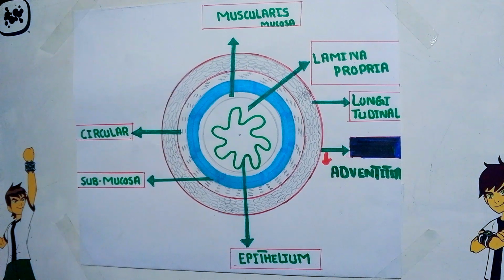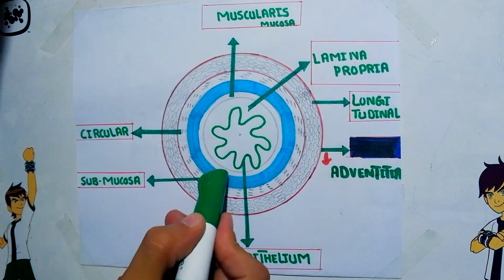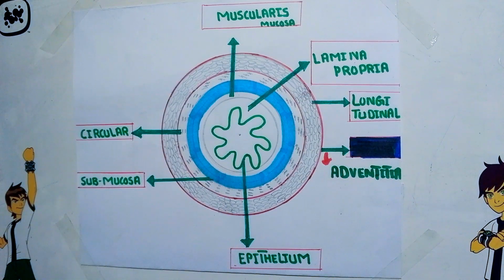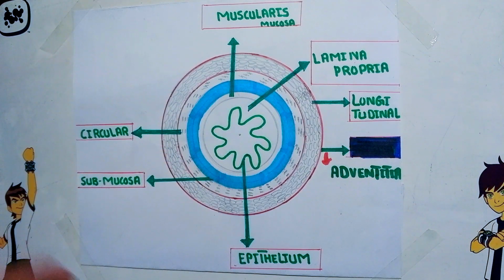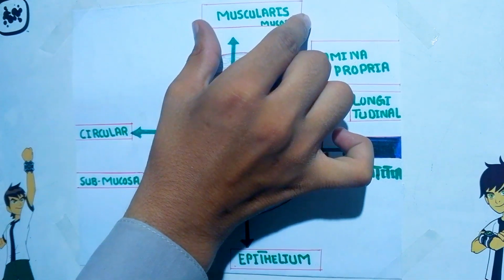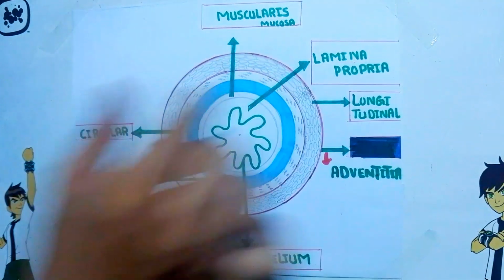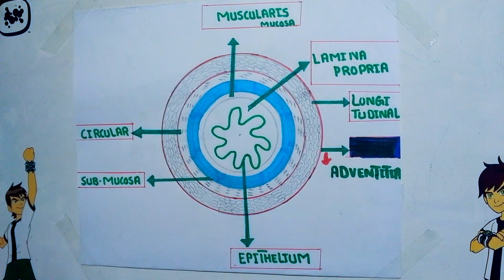So inner to the muscularis layer, the submucosa layer is present. This blue color shows the submucosa layer, while the innermost layer is called the mucosa. The mucosa is further divided into three layers. The inner one is the epithelial lining, the second one is the muscularis mucosa, and the third one is lamina propria.